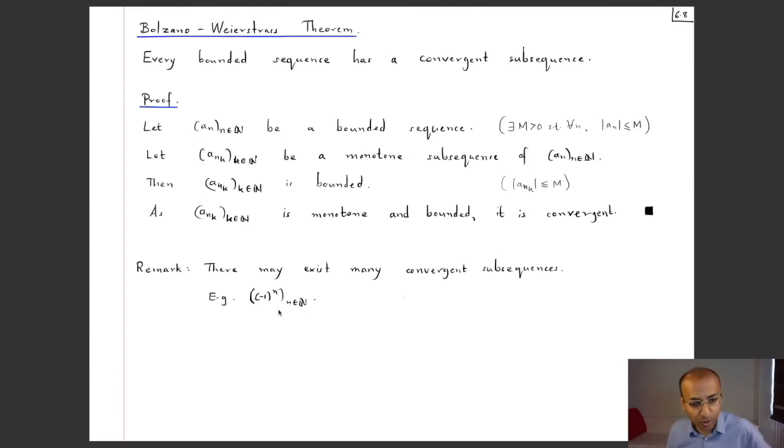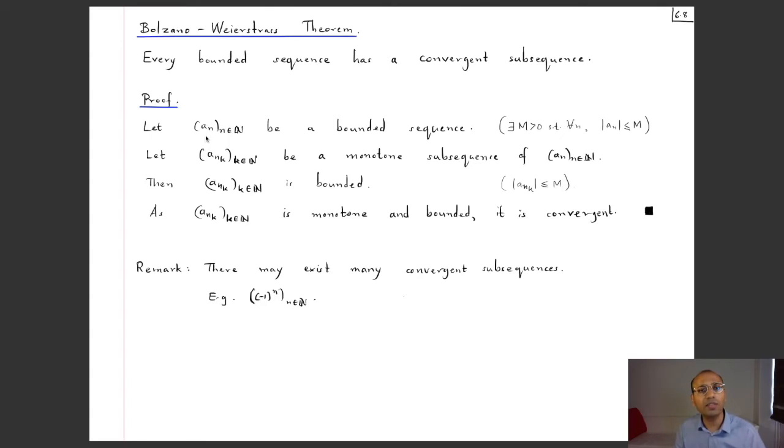In fact, we know that, for example, the evenly indexed subsequence is 1, 1, 1, which is convergent with limit 1, but the oddly indexed subsequence is minus 1, minus 1, minus 1, and that's also convergent with limit minus 1 this time. So there can exist more than one, but what the Bolzano-Weierstrass theorem is saying is that there is at least one subsequence which is convergent. The proof is very easy now that we have the earlier result to use, which we have proved.